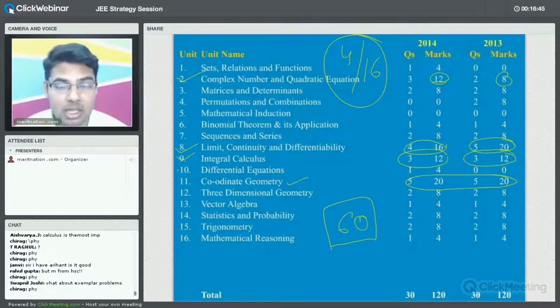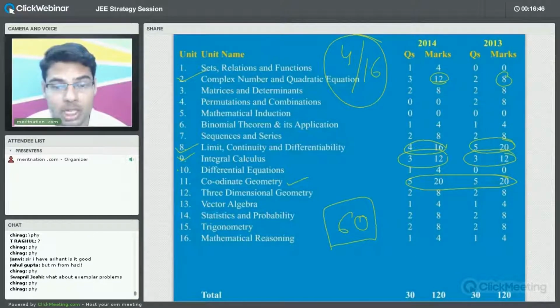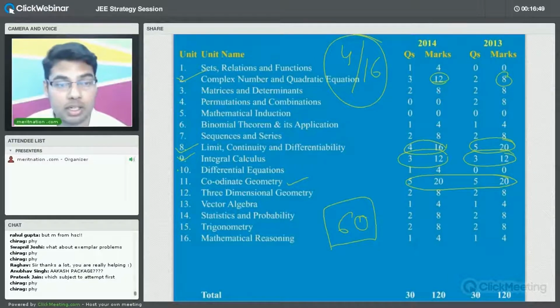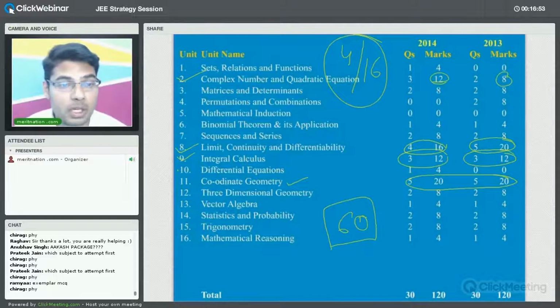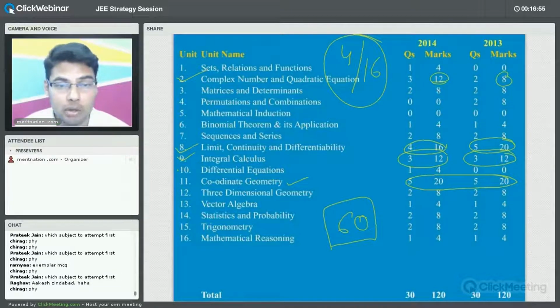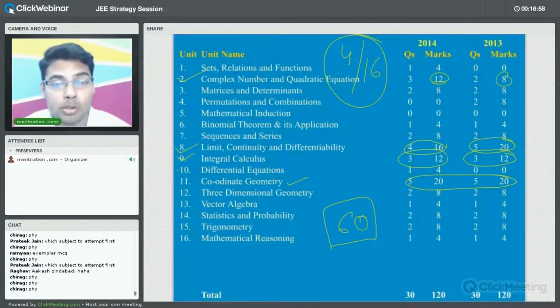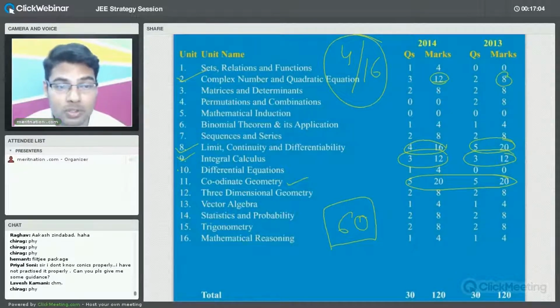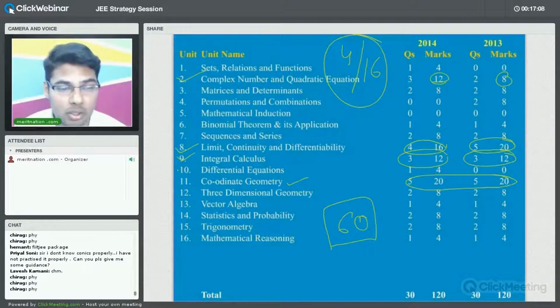As far as mathematics is concerned, NCERT is the minimum requirement, and you can also have other standard books for studying mathematics, right? So basically in limit, continuity and differentiability, if you have basics clear, then you can get the question correct by studying with NCERT. So we have to focus more on basics. The formula based questions here are very few. The application based questions are more.